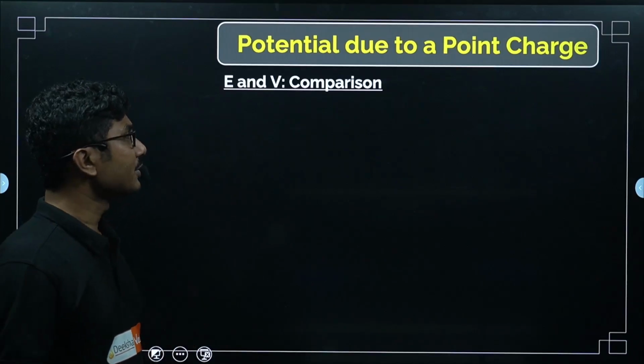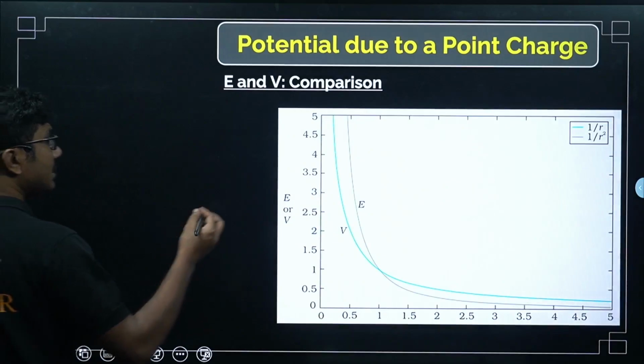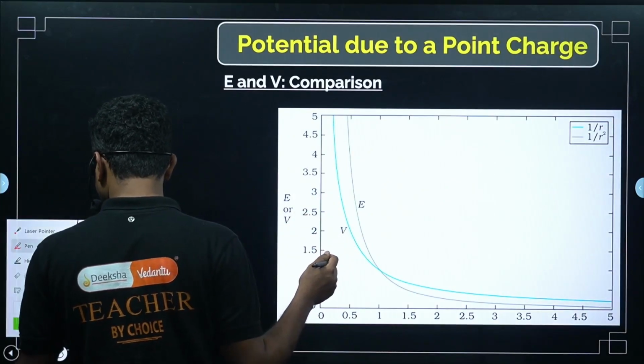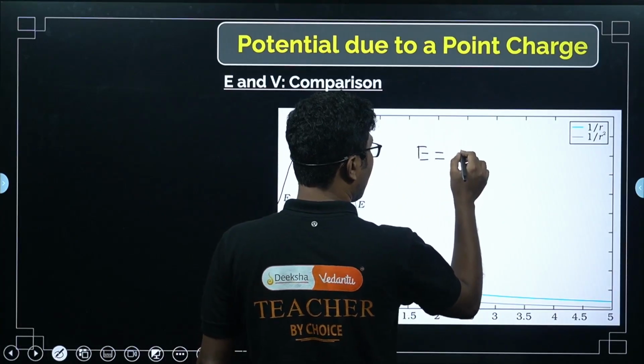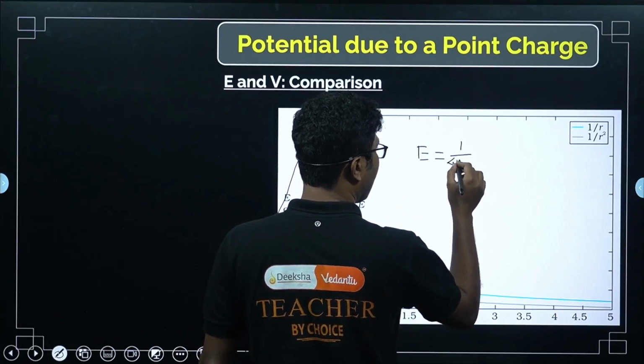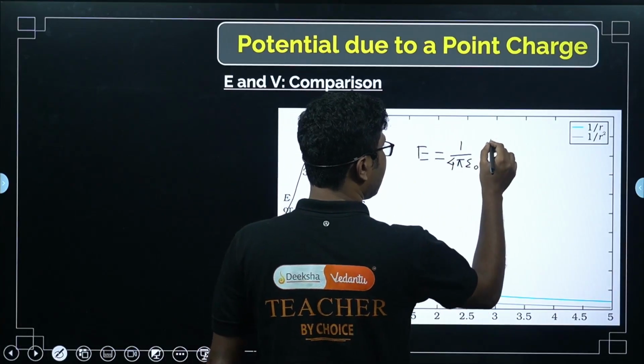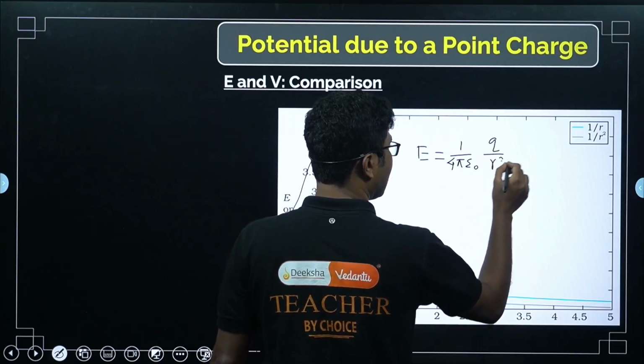We know that the electric field is given by 1 by 4 pi epsilon naught Q by R square, right?